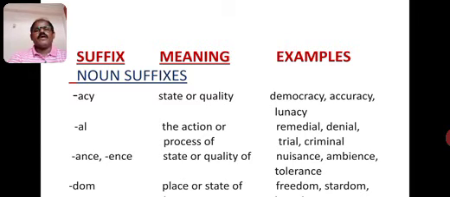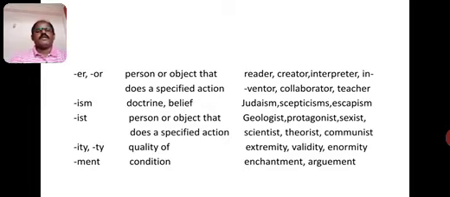Next suffixes ANCE, ANCY, ENCE, ENCY, meaning state or quality of. Examples are nuisance, ambience, tolerance. Suffix dom, meaning place or state of. Examples: freedom, stardom. Next, er or or. The meaning is person or object that does a specified action. The examples are reader, creator, interpreter, inventor, collaborator, teacher.